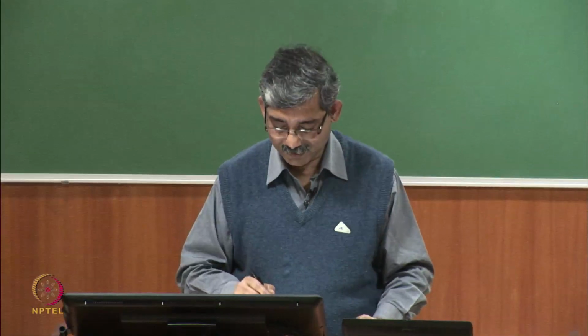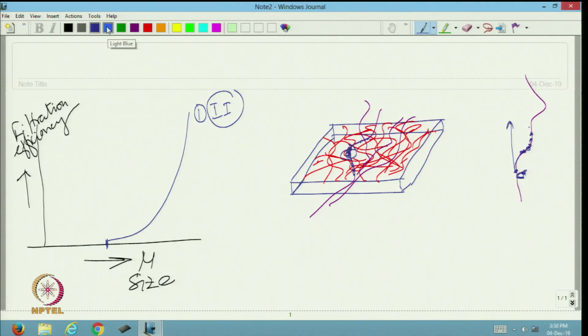So, direct interception will start a little bit early at lower particle size, but with the increase in size the chances of the particle getting captured will increase. That is called direct interception.